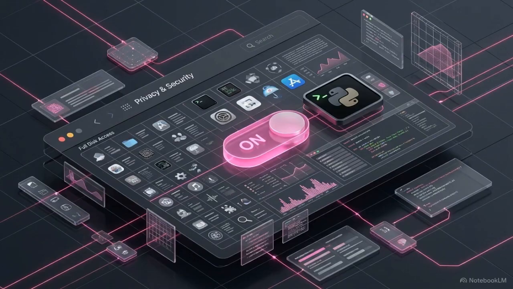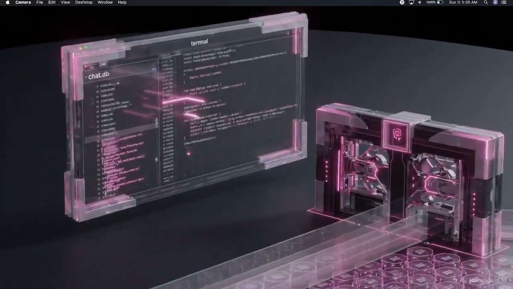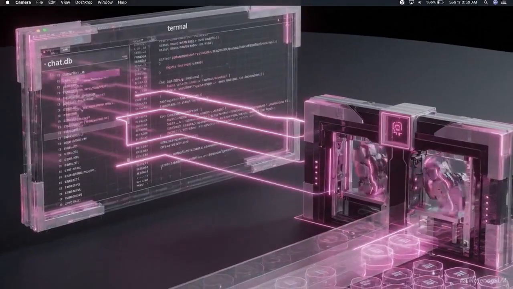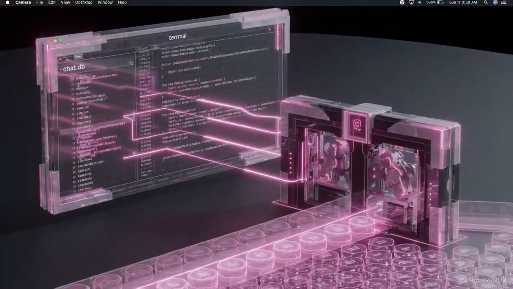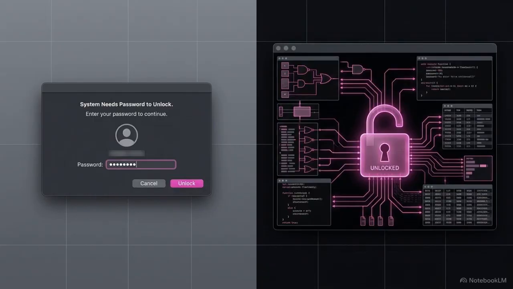To bypass this organically, the pipeline's underlying Python binary is granted full disk access within macOS. That elevated system privilege allows the script to read the bank's one-time passcodes directly from the Mac's local SQLite messaging database, fetching it instantly. The code autofills the extracted passcode, verifies the recipient's name, inputs the precise parsed amount, and executes the transfer. Securing system-level file access transforms rigid, user-facing security checkpoints into seamless programmatic pathways.